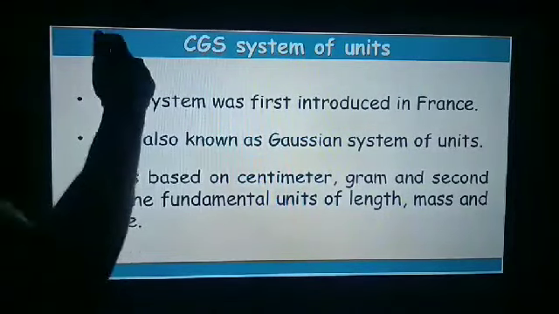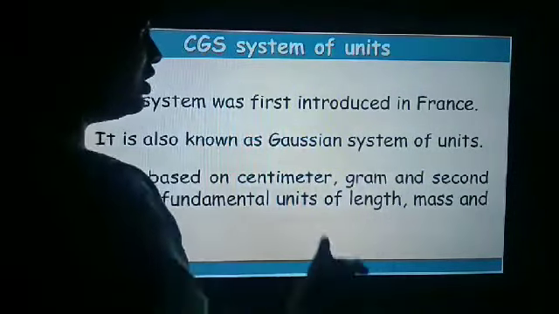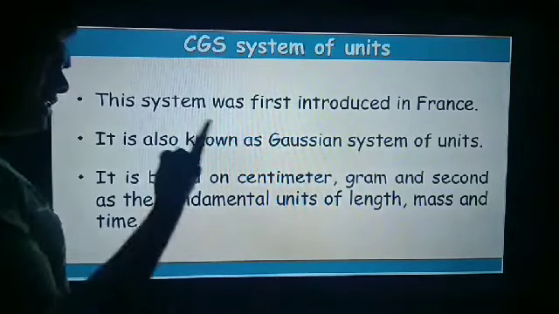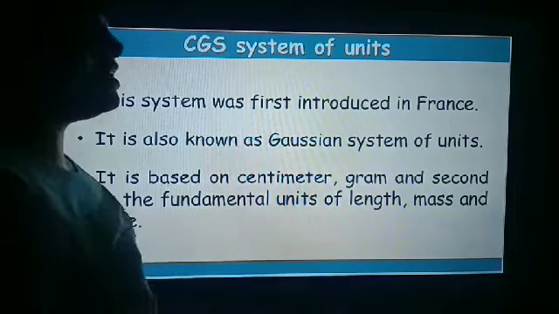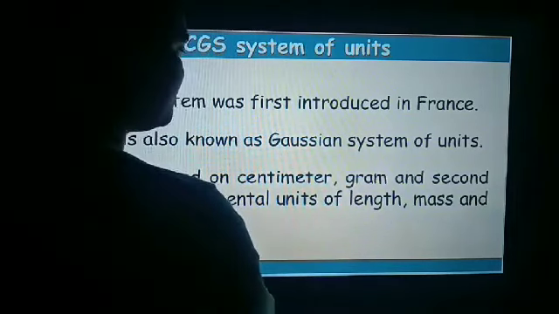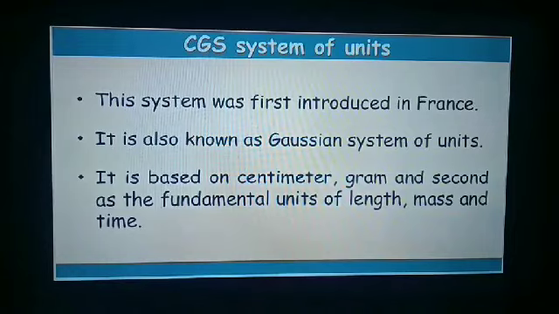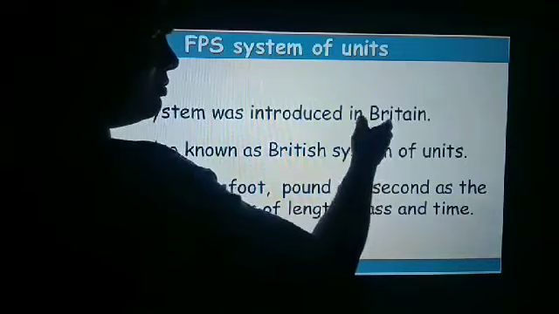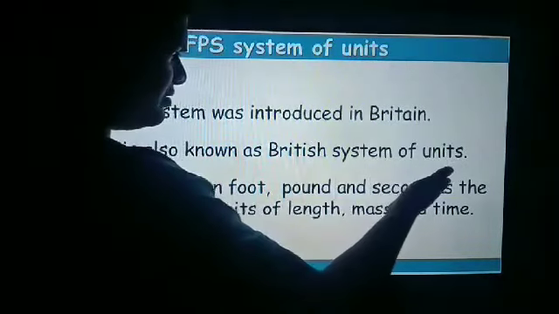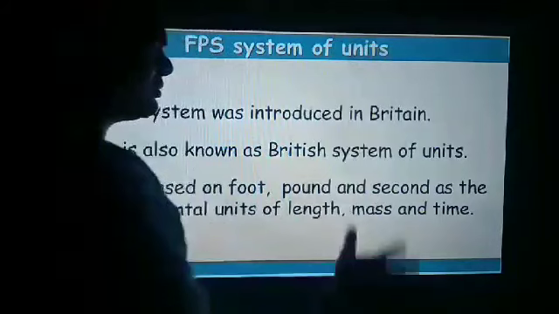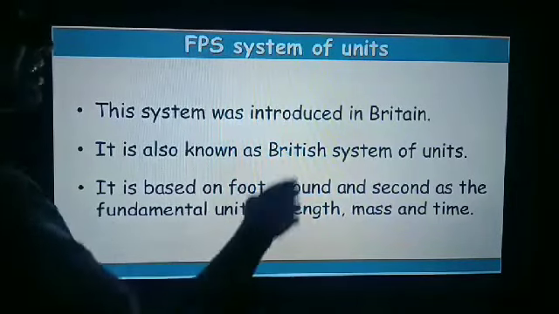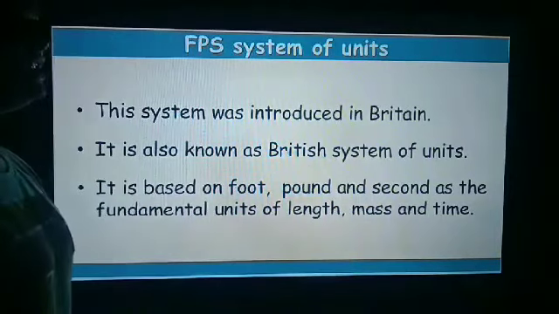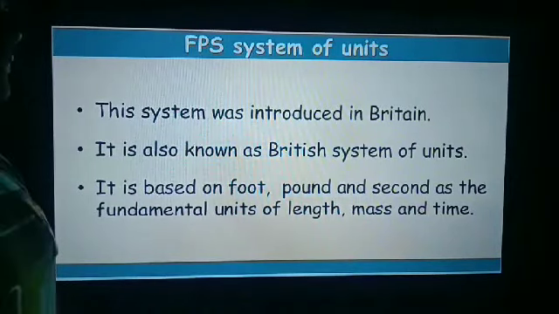Next is the CGS system. It was also introduced in France and is known as the Gaussian system. These are important terms. Gaussian system. In the CGS system, length is measured in centimeter, mass is measured in gram and time is measured in second. Now the FPS system. This system was introduced in Britain and it is known as the British system. In the British system, FPS system, length is measured in foot, mass in pound and time in second. These are 3 important systems.